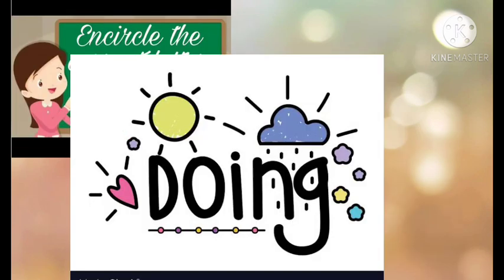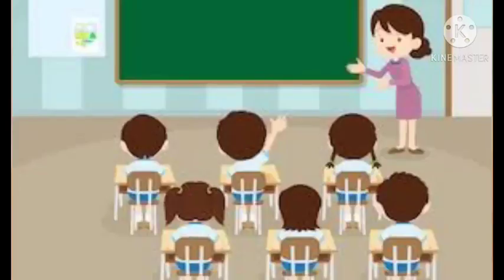In today's class, we will encircle the doing words from the bundle of words. So, more or less, the classes are the same, but with some difference. I hope you will enjoy today's class. Come with me. Let's see what I have for you and let's read with me. Let's have fun together. Okay, children?